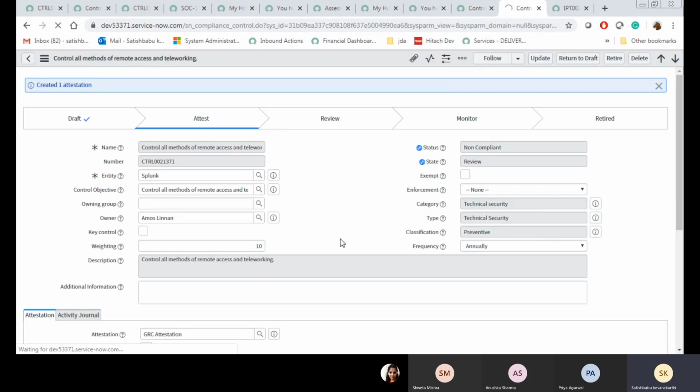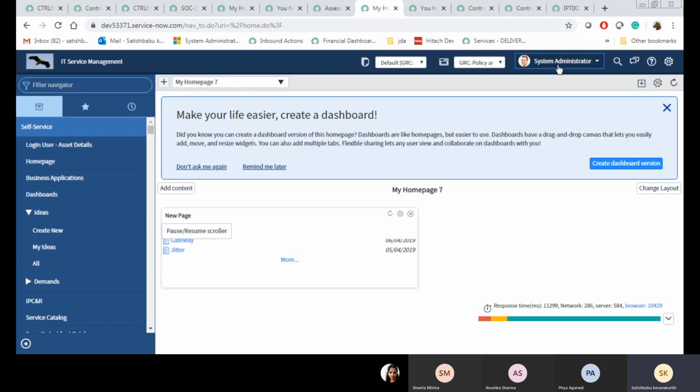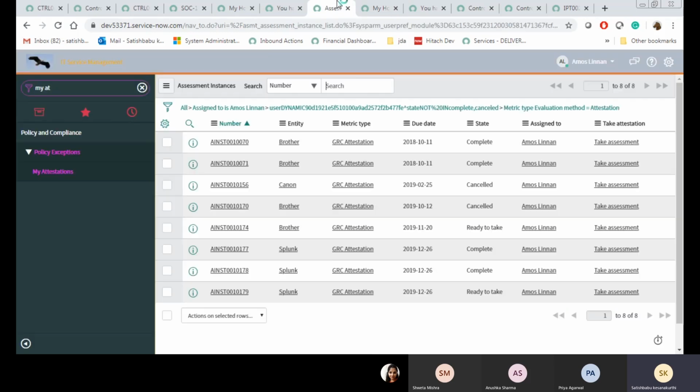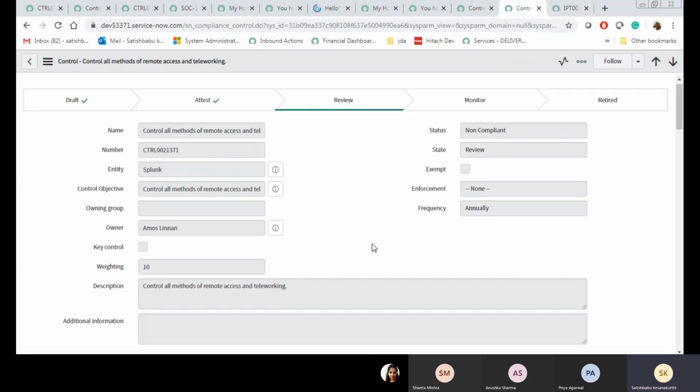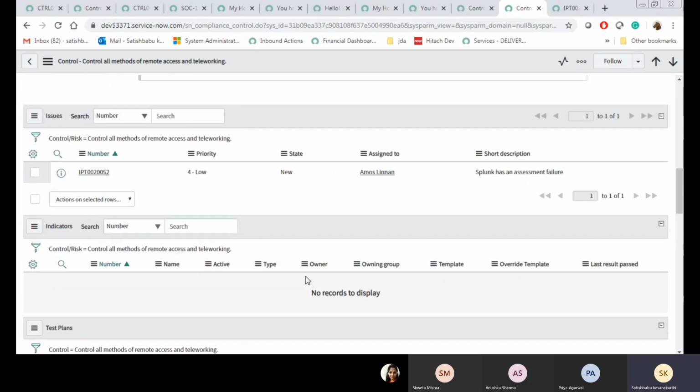It is non-compliant. When it is non-compliant, one issue will get generated. See, that issue you are able to see here.